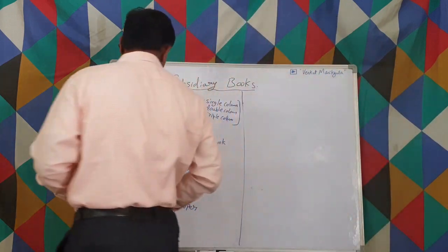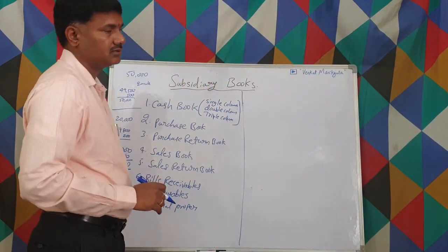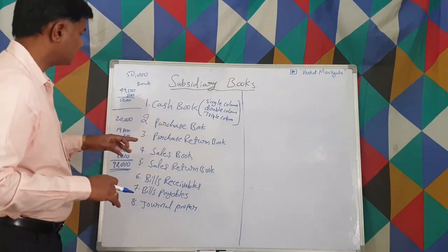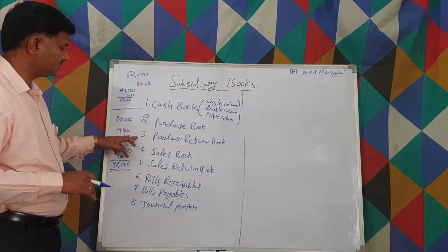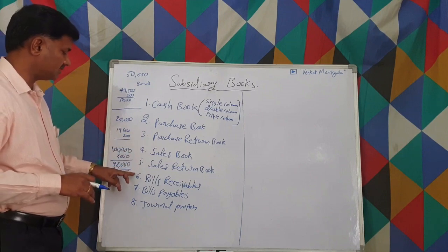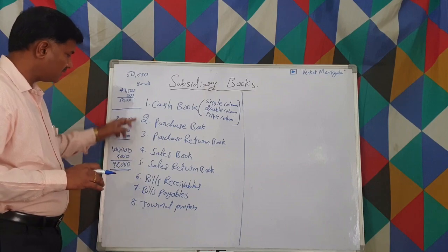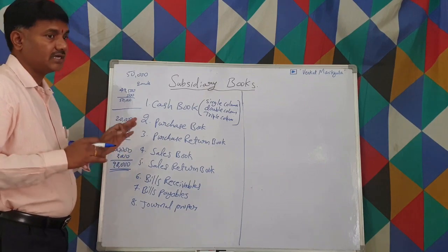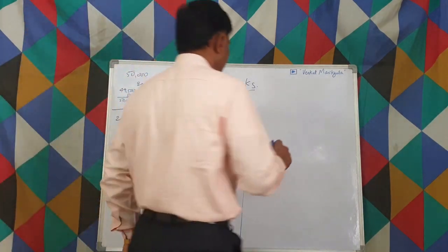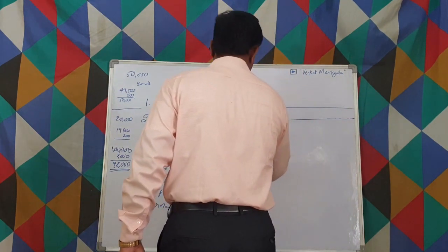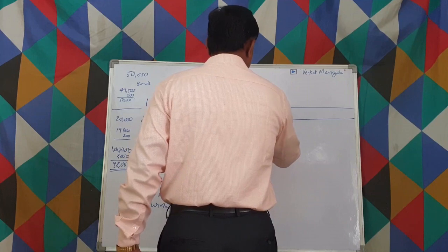Then we go for purchase return book. In other words, purchase book, purchase returns, sales returns, bills payable, all these 6 books are having the same pro forma, right? All these 6 books are having the same pro forma. This is also the same date.